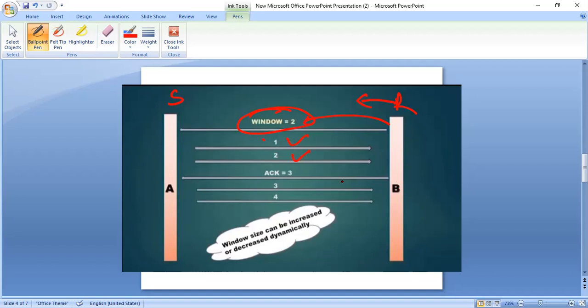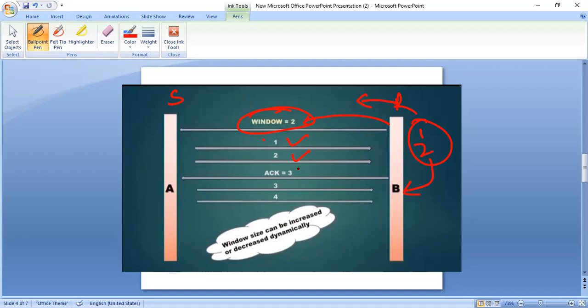Now B will be sending an acknowledgement that it has received the 2 segments, 1 and 2. B received that, and it has to send an acknowledgement message that I have received and consumed the data. Now it is open to receive. It is ready because it has consumed the data, so it is free again. It is allowed to take 2 more windows now.